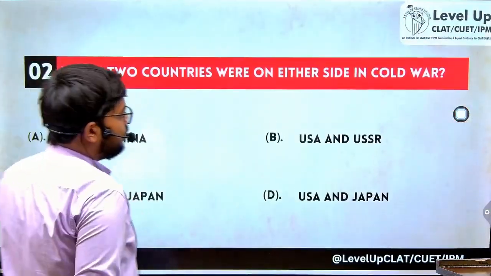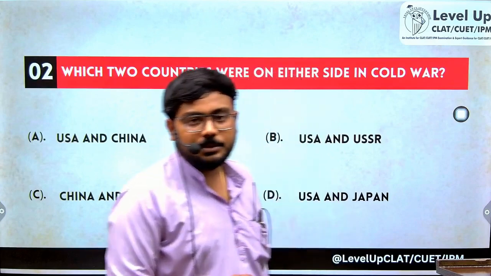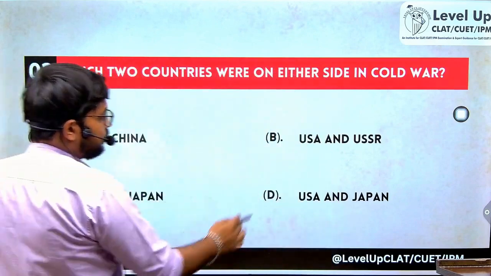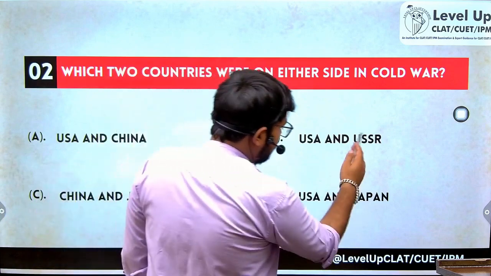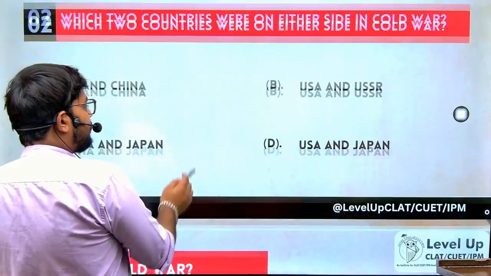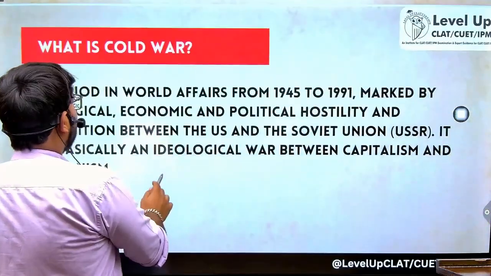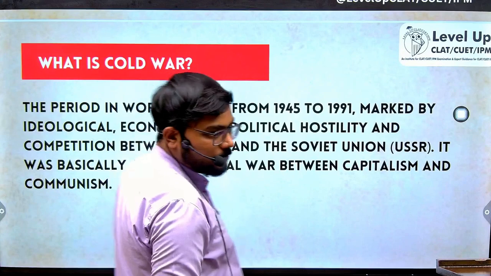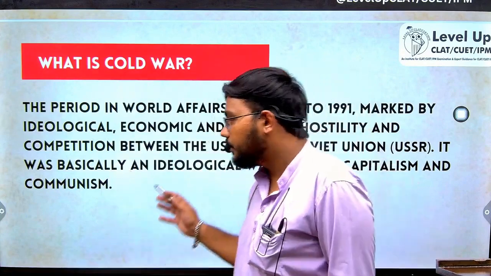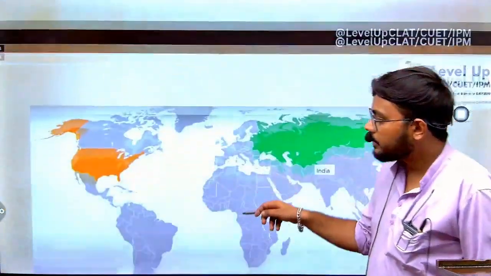Which two countries were on either side of the Cold War? As explained in question 1, it was the US and the USSR. The US promoted capitalism and the USSR was promoting communism. So option number 2. You can read about what the Cold War is. Take this PDF from the Telegram or the link given in the description.